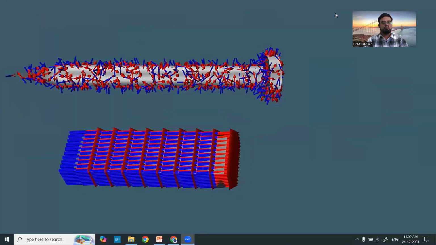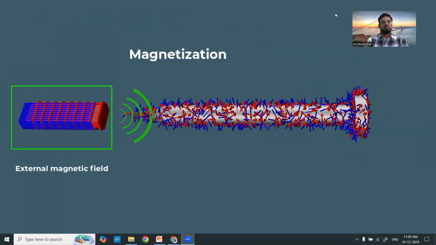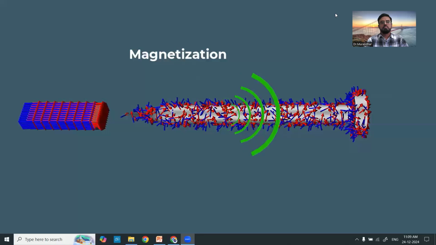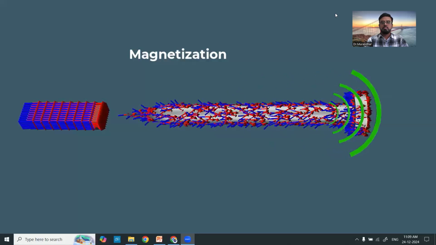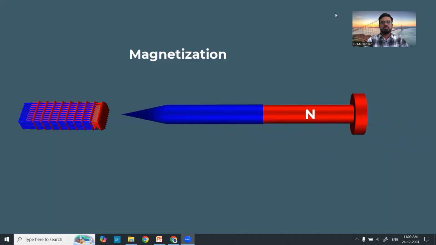To magnetize a material, we place it in a strong external magnetic field. This field exerts a force on the atomic magnetic moments, causing them to align in the direction of the external field. One end of the material becomes the North Pole, while the other end becomes the South Pole.